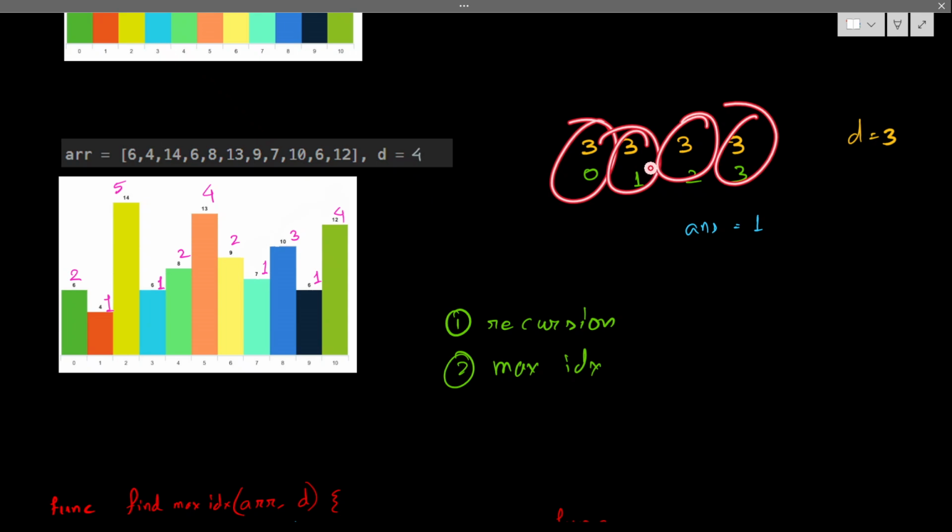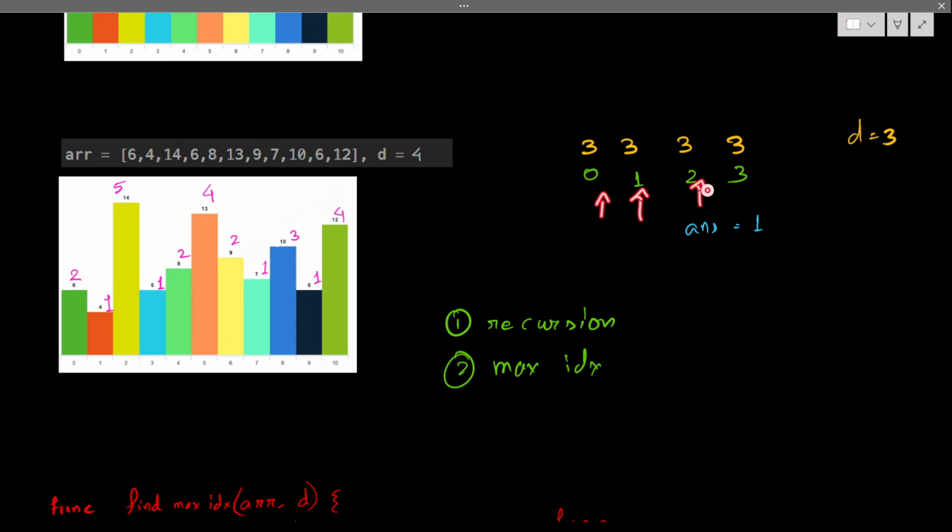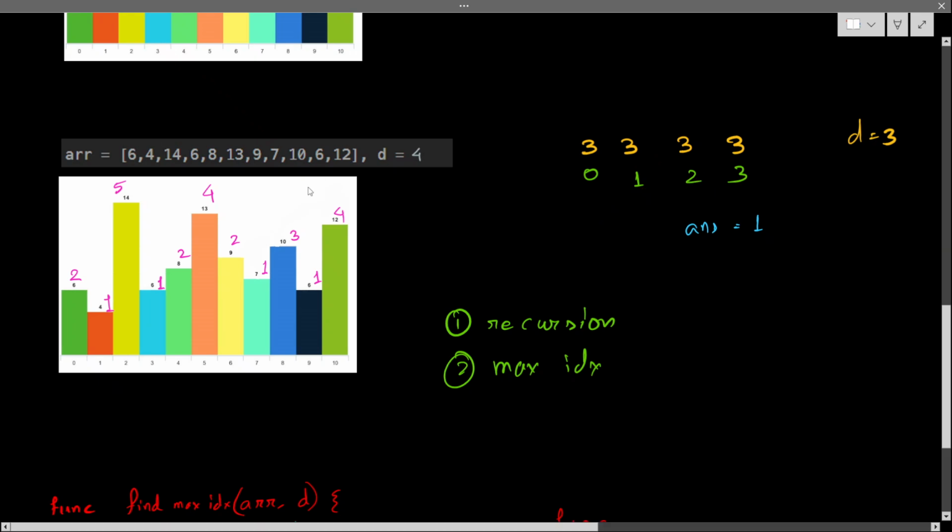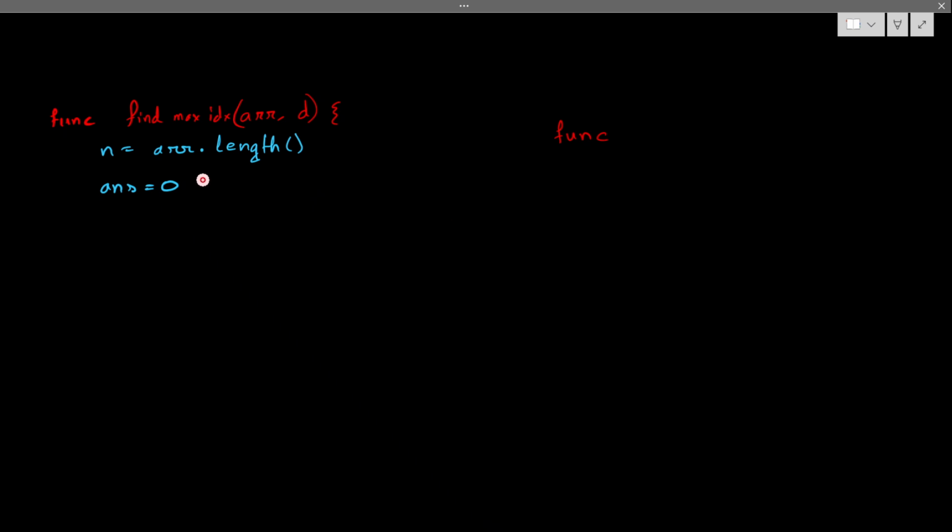Even though you cannot jump, the question is how many indices you can visit. So you can visit only one index, right? So that is the number of indices you can visit. So the answer will be minimum 1. So you can do either 1 or 0. Anyhow I'm getting 1, so it will upgrade from 0 to 1. And that's why answer is 0. You can initialize answer as 1.